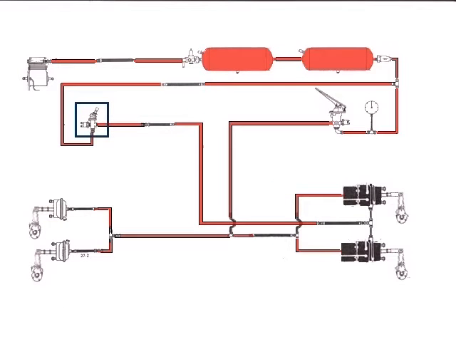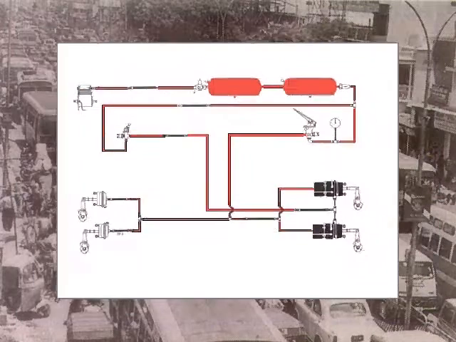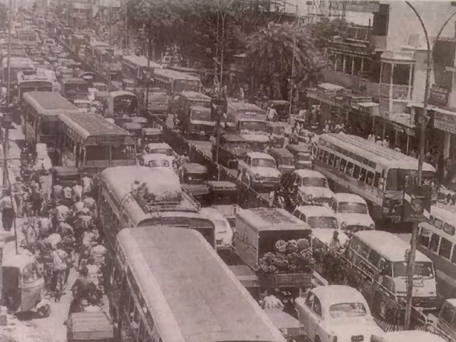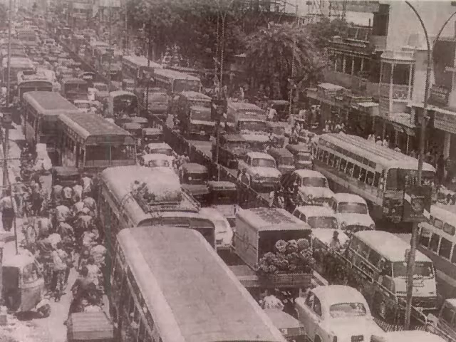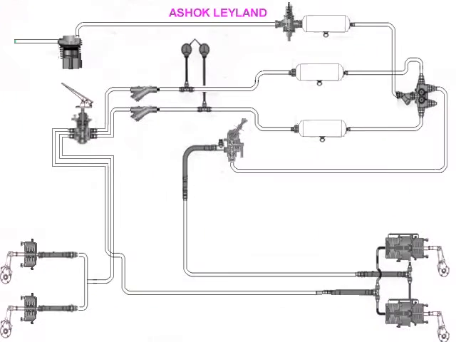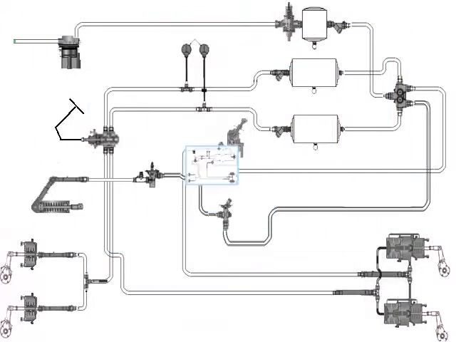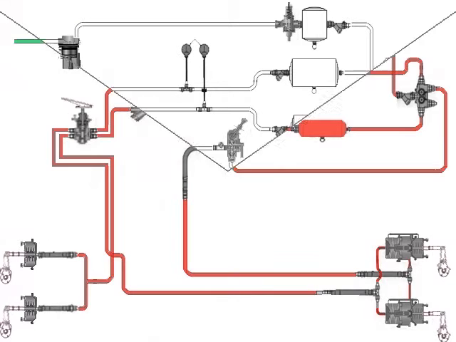A hand control valve was also added to the circuit to facilitate using the spring brake as a parking brake. The drawback in this circuit was that the braking of the vehicle is not in the control of the driver, which is not a desirable feature. To overcome all these deficiencies, a dual brake system was introduced in the early 80s.